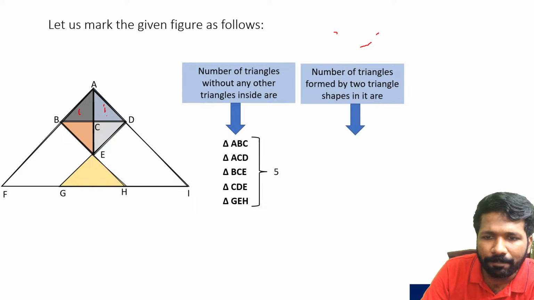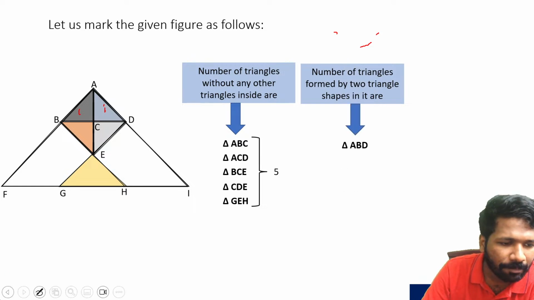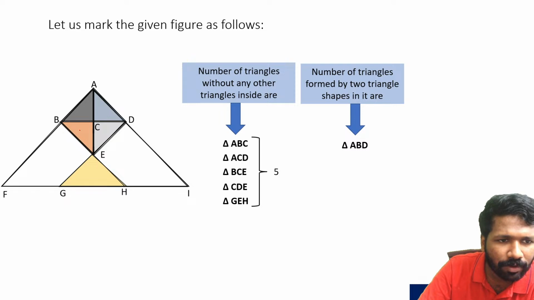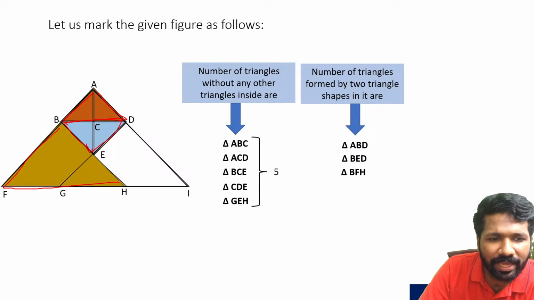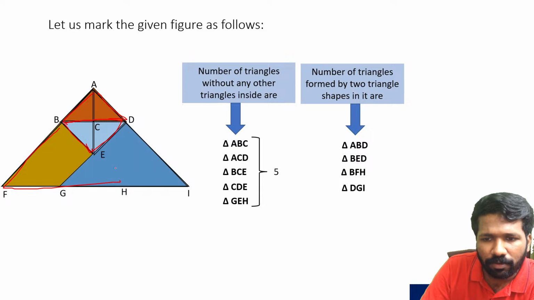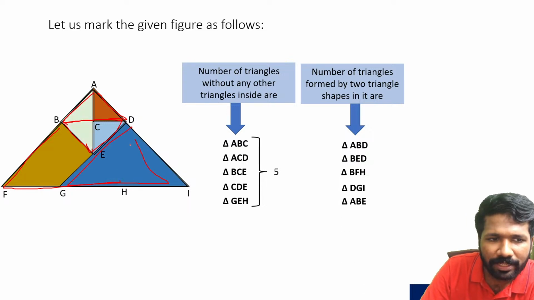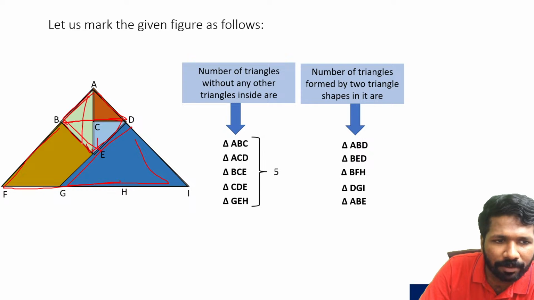Now the overlapping ones you can count. ABD is an overlapping one. Then BED is an overlapping one. Then BFH is an overlapping one. And DGI is an overlapping one. And then ABE is an overlapping one in this direction. There is a chance that some people may have missed this.